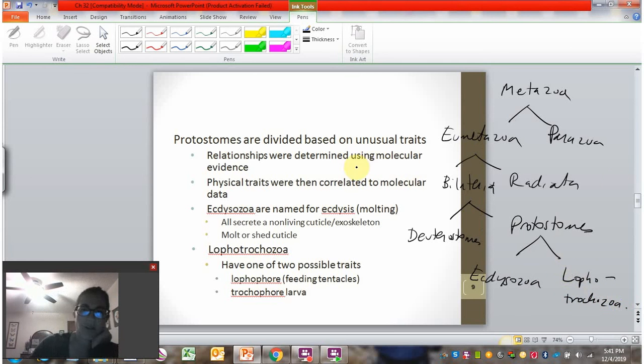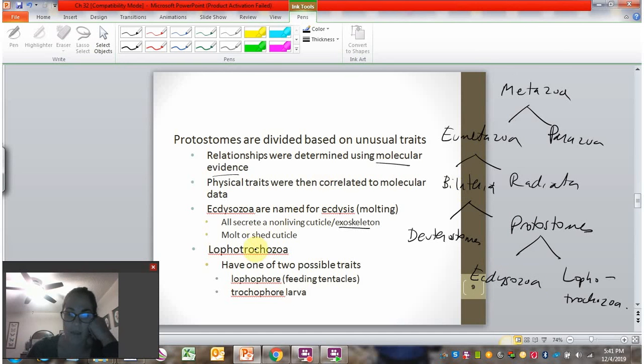So this difference is one of the differences that has been really recently distinguished because this was established using molecular evidence. And so the physical traits were then associated with that. The physical traits are a little bit weird, and you'll see what I mean here. So ecdysozoa is named for the trait of molting. That process is technically called ecdysis. Molting is when an organism molts or sheds some kind of outer coating. In some organisms, this is what's called a cuticle. The one people are more familiar with is an exoskeleton. So insects, for example, have an exoskeleton that they shed. They're members of ecdysozoa.